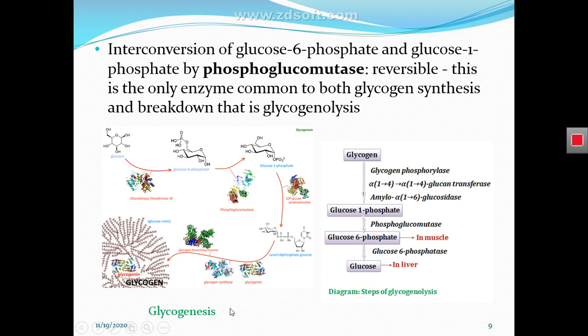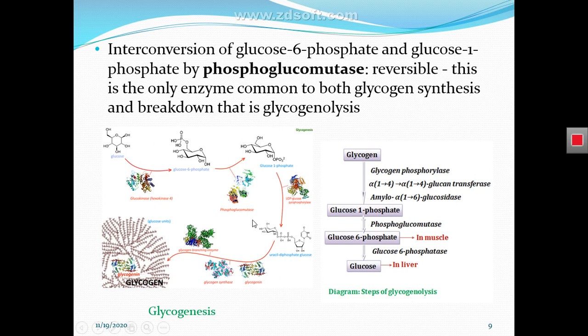Actually, phosphoglucomutase is an isomerase enzyme. It belongs to the phosphotransferase family of enzymes. It just means it catalyzes the transfer of a phosphate group from one position to another position on the molecule.